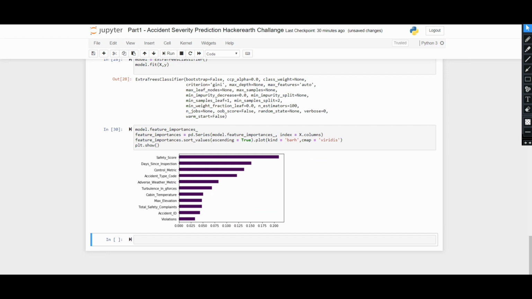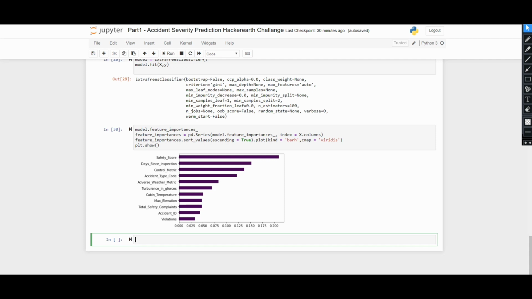So to reduce the dimensionality and also to retain the threshold, we have used only 4 of the top features: safety score, test inspection, control metric, and accident type code. As you can see, the value is near about 0.125. So I keep a threshold of 0.125 and use all the features that have a greater value than it.